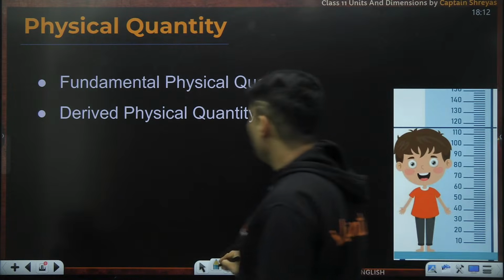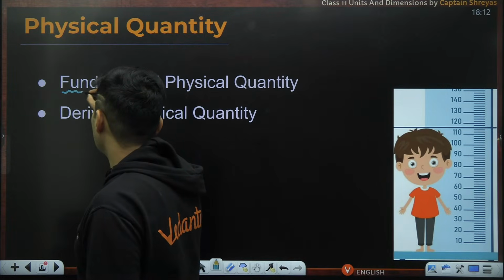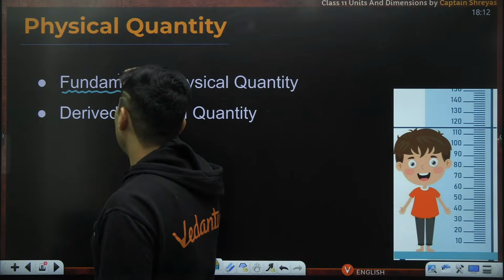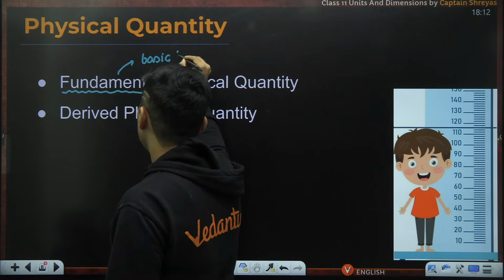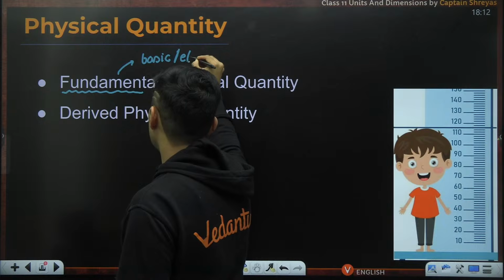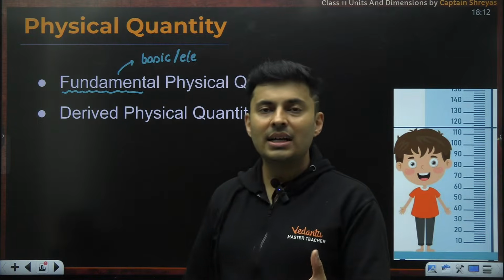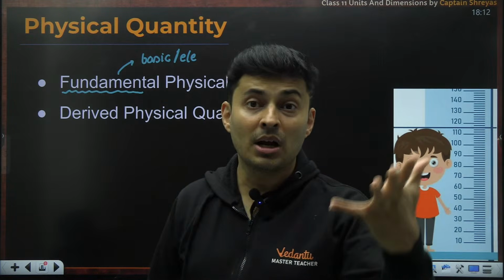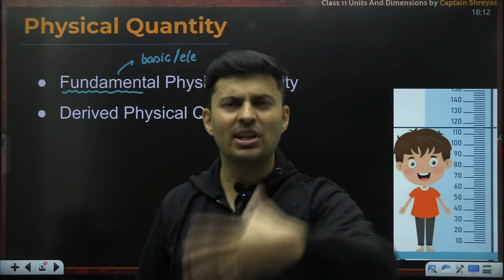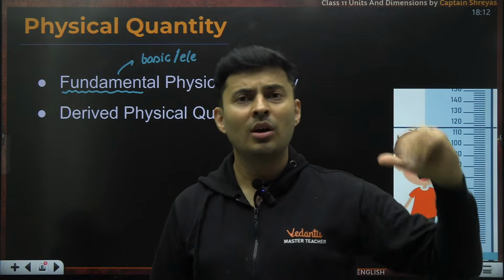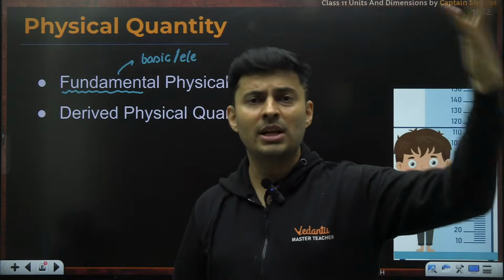Now, what do you think of when you hear the word fundamental? Fundamental means basic. That is very, very elementary. That is like the most needed. Like we say, roti, kapda, makan. Yeah, food, clothing, shelter. Most basic thing. After that, we'll think about buying a car or buying gold, traveling in an aeroplane and all of that.